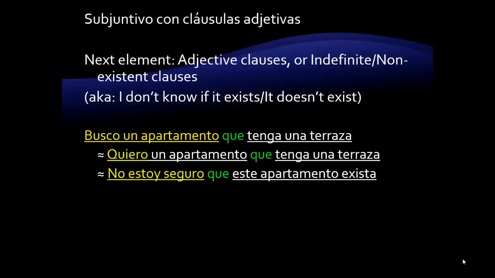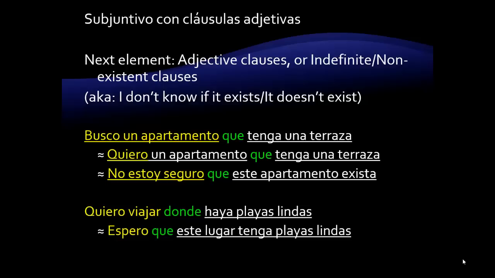The trigger is not a specific verb in that example sentence. Rather, it is the entire situation that is the doubt trigger. Let's look at a different sentence. Quiero viajar donde haya playas lindas. Now, what I'm really saying with this sentence es que quiero que este lugar de vacación tenga playas lindas. At the same time, no estoy segura que este lugar exista. It is possible that such a place exists. Perhaps I have even heard of such a place, but I don't know of such a place definitively.